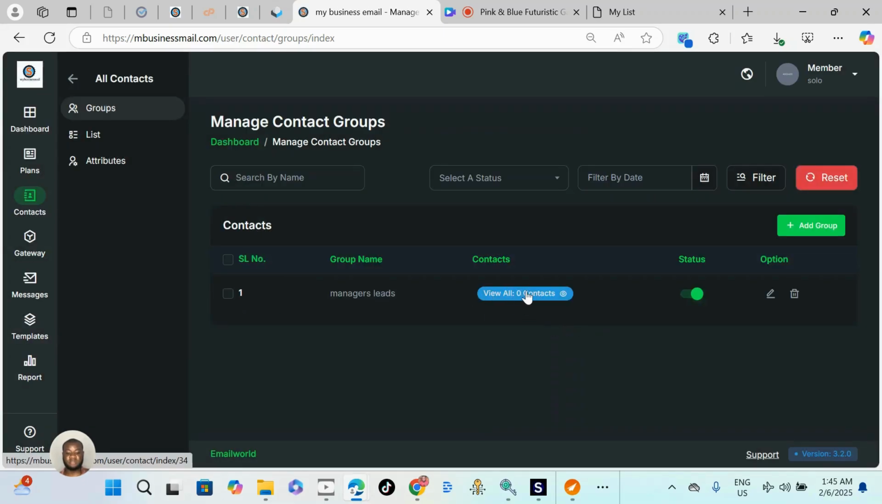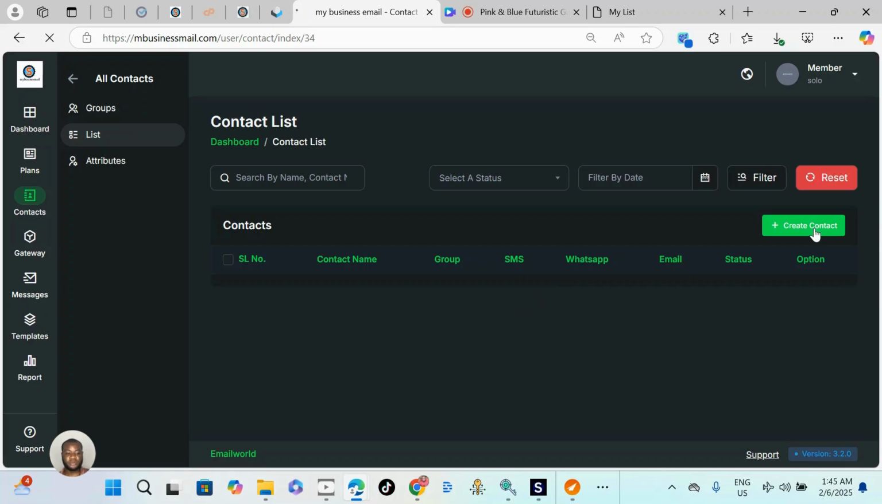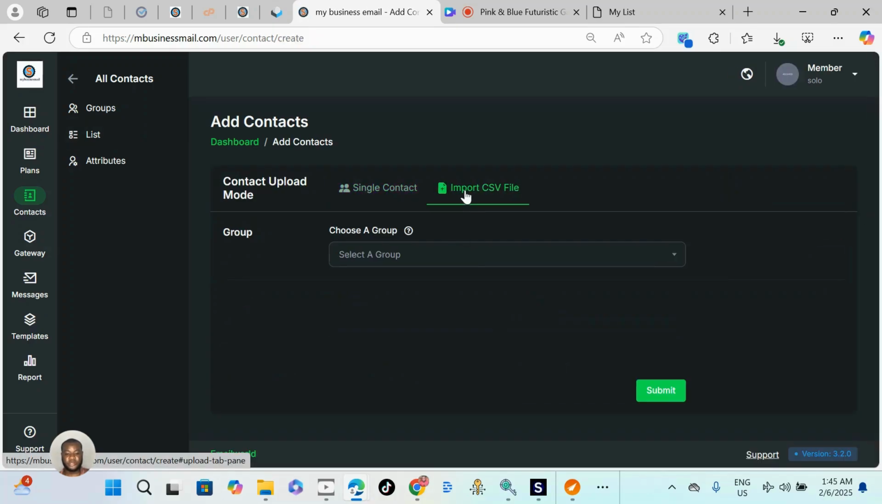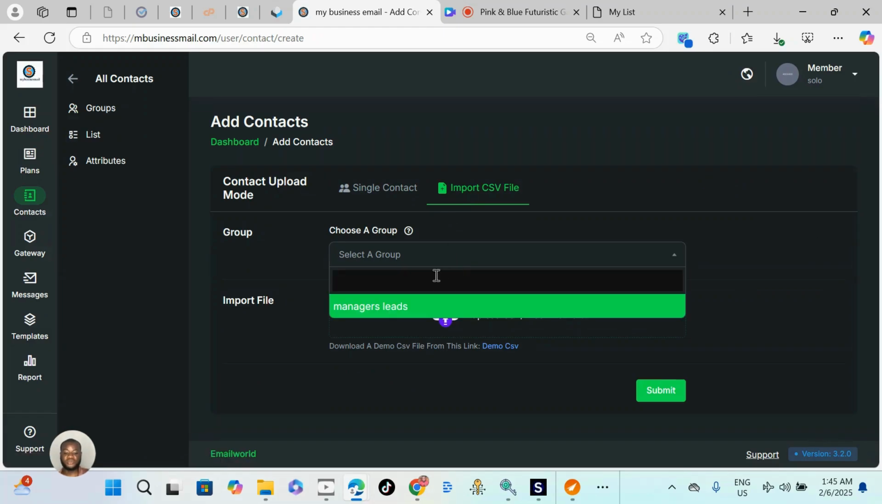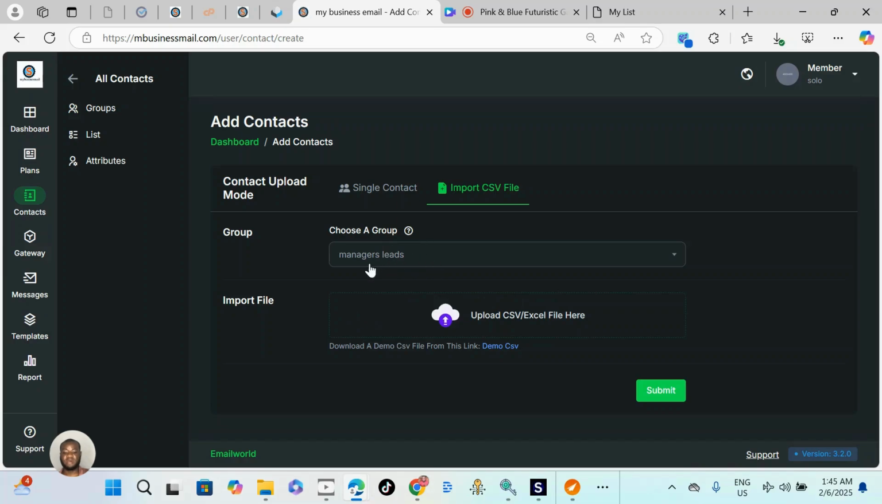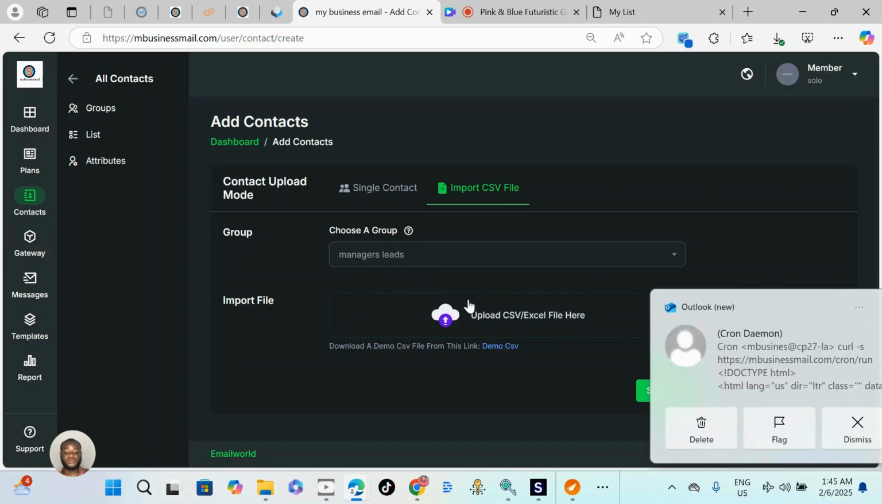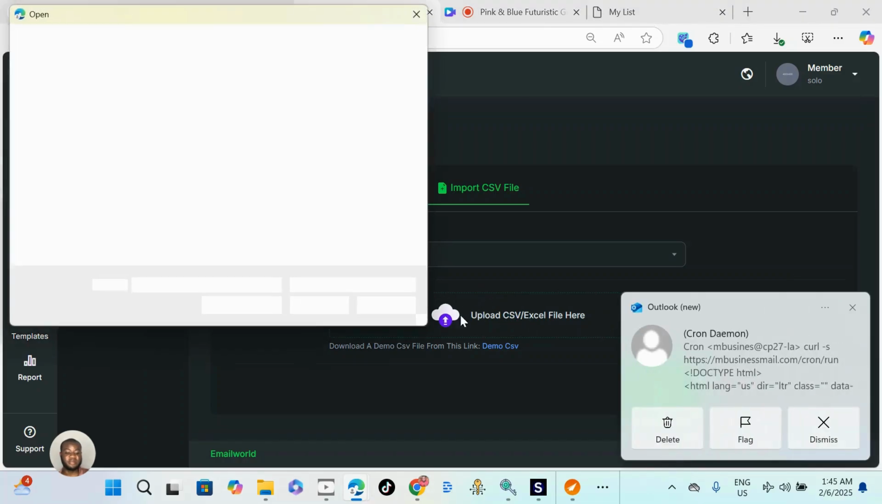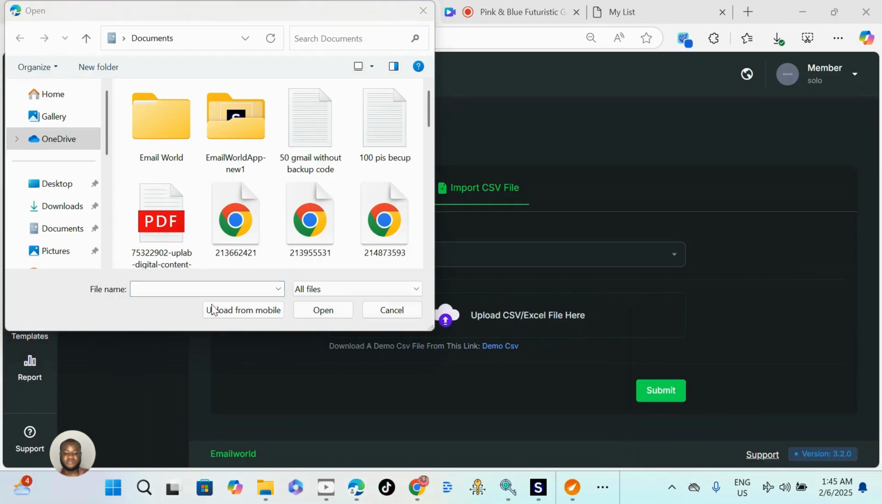So you can see the lead contact is empty, zero. Click that contact. And here you have to create the contact. The contact we need to import. We are not going to do it manually. We need to import. Then choose the group managers. Managers is where I want to import the emails I just verified. Then click upload here. Close this. Click upload to make sure you find the email you just verified.